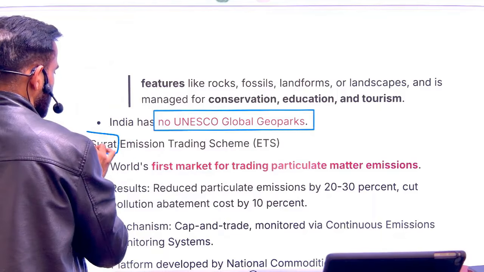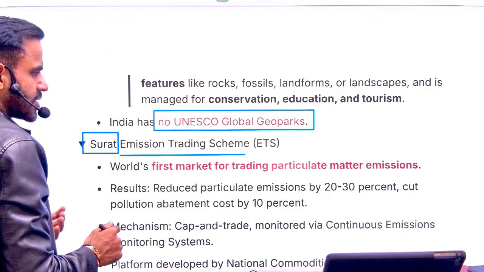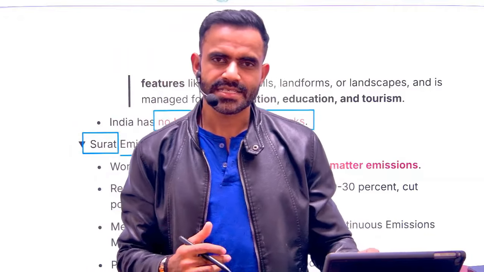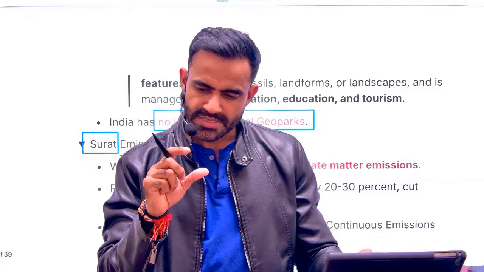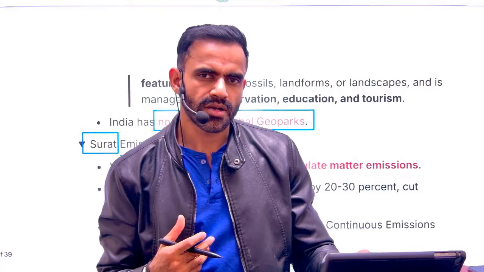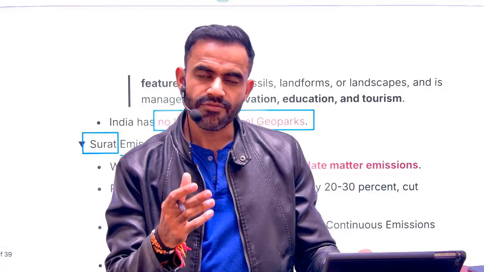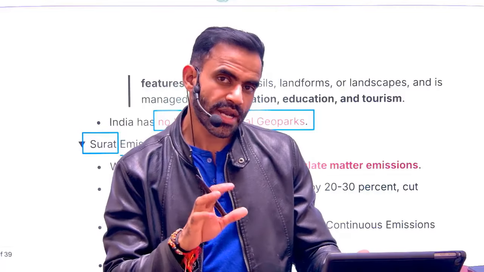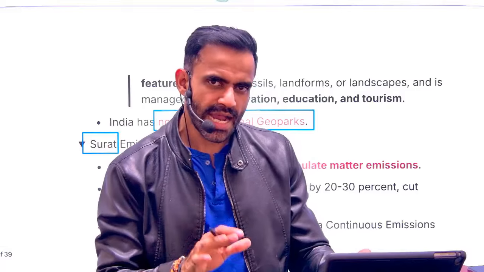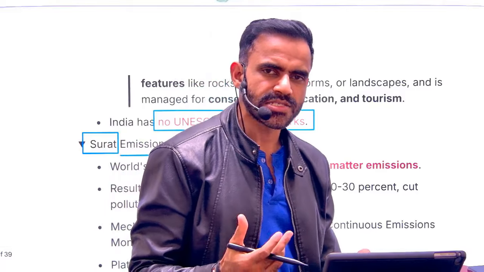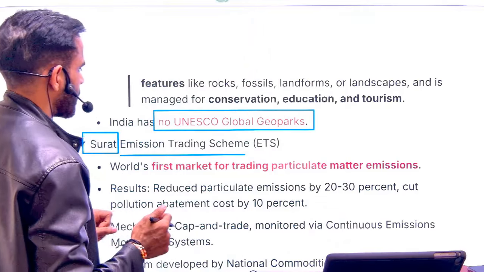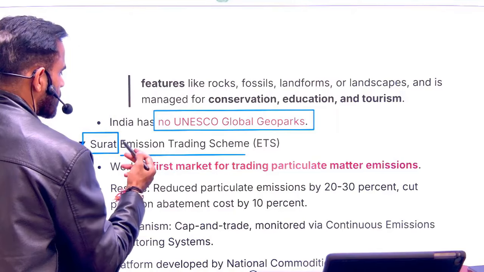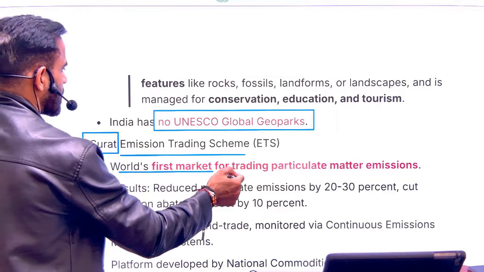Next is related to the Surat emission trading scheme. Emission trading basically means if you cut down your emission, you are emitting less than your specified limit, then you can sell the remaining limit. For example, in an oversimplified sense, if you are allowed to emit 100 units and you emitted only 78, so 22 are remaining, you can sell those 22. For that, you need some kind of place where you can sell them. That is basically referred as a trading exchange. So recently, Surat became the world's first market for trading particulate matter emission.